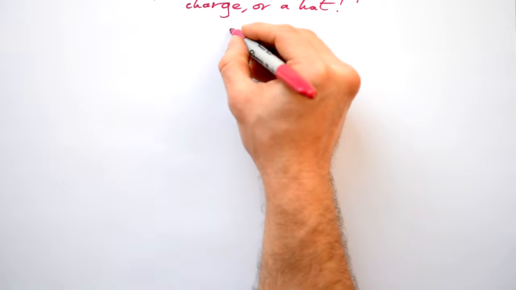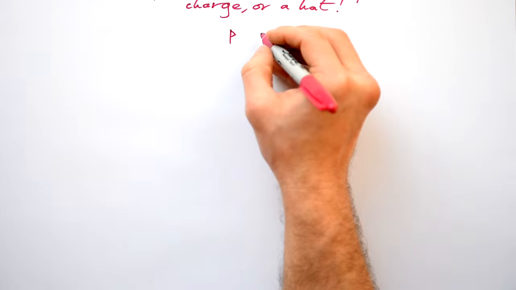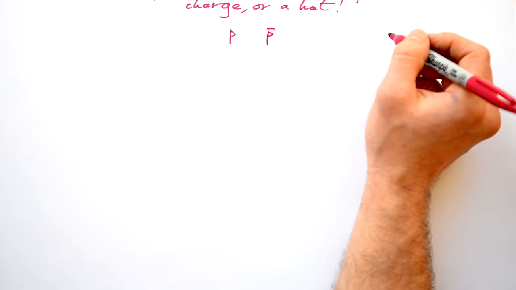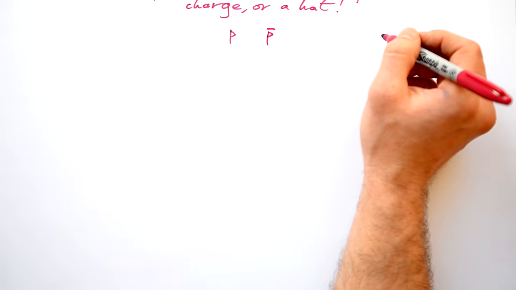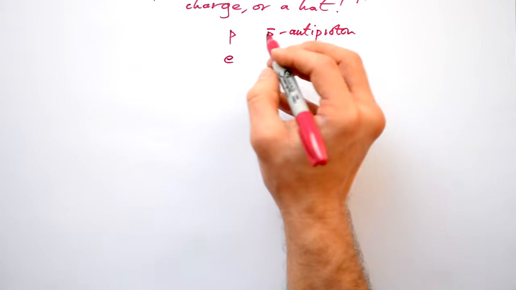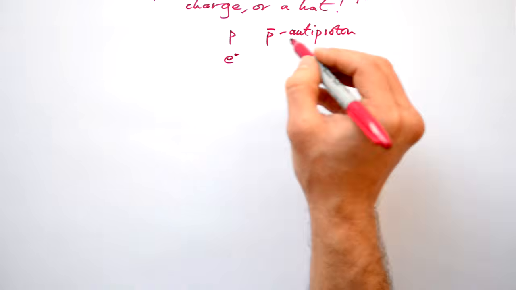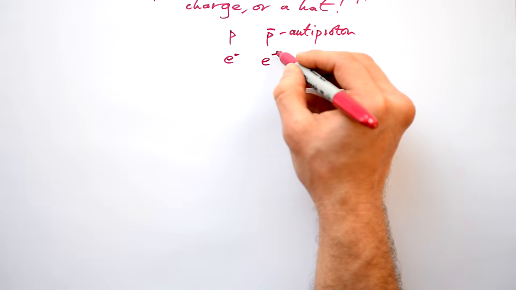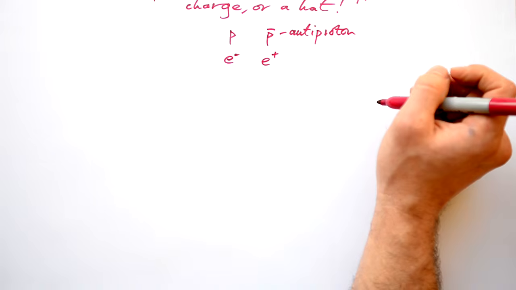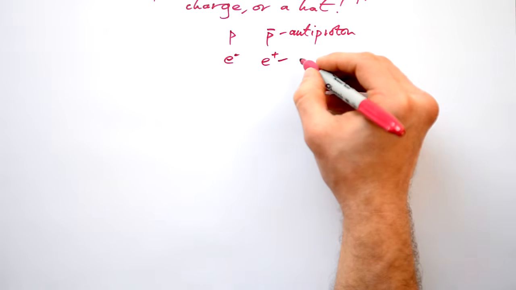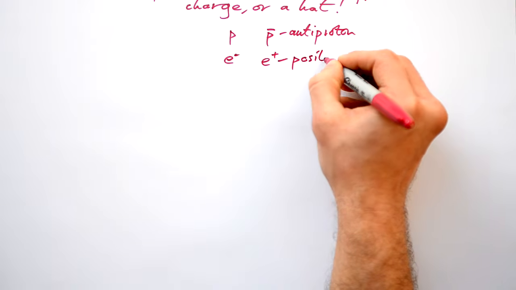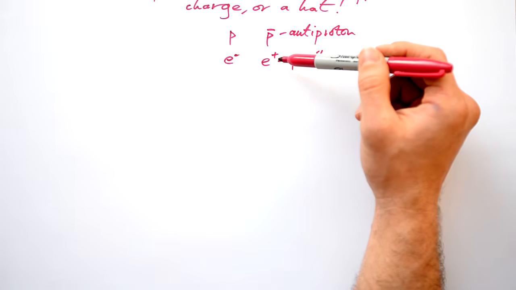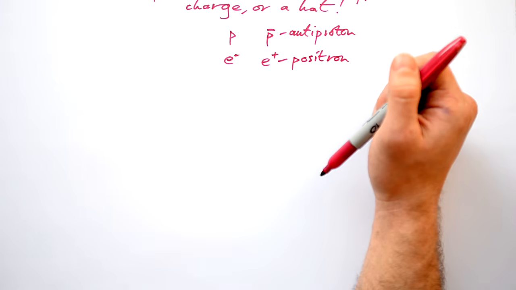For instance, a proton is a normal particle, that's matter. Its antiparticle equivalent is a P with a hat on top. That's an antiproton. An electron we write as E, but now we're going to write it with an E minus. Now we could have an E with a hat on, but that's not how we write it. We write an E plus. We could call this an anti-electron, but it has its own name. It's called a positron. It has the same mass as an electron, but its charge and all its other numbers are the opposite to that of the electron.